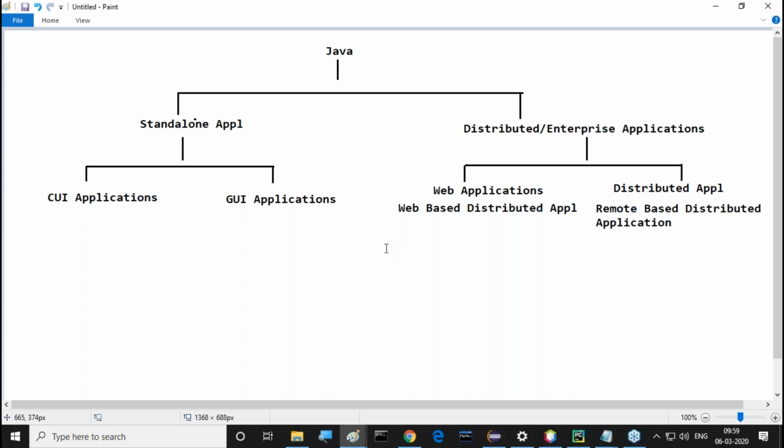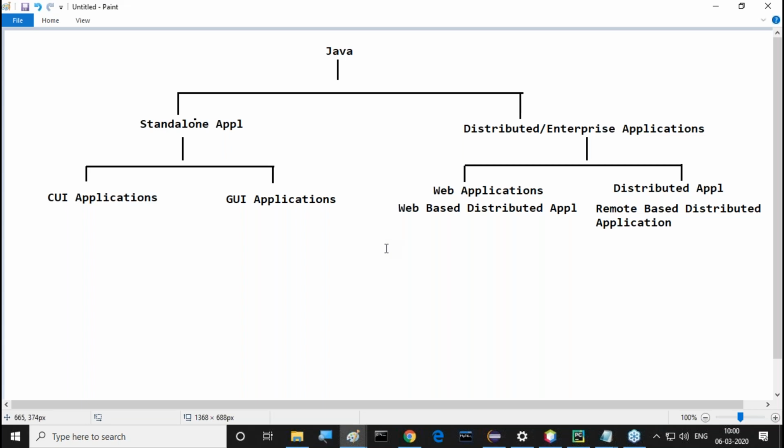Now here I have two questions. First one is, what is a CUI application and what is a GUI application? What is the difference between them? Next one is, what is a web application and what is a distributed application? And what is the difference between a web-based distributed application and a remote-based distributed application? These differences I need to give clarity.